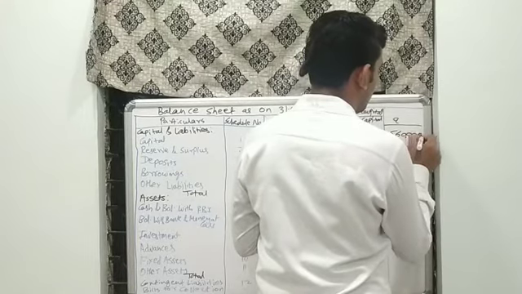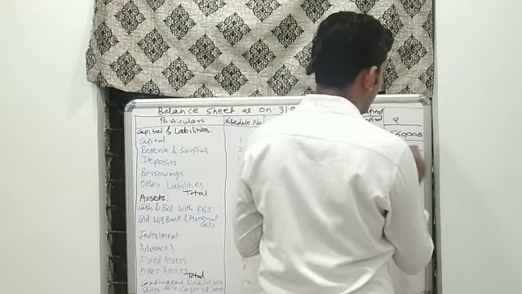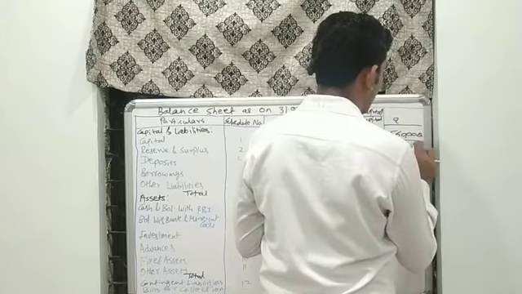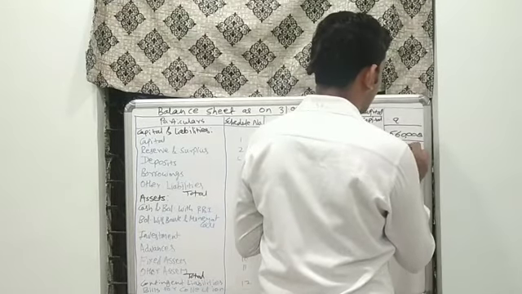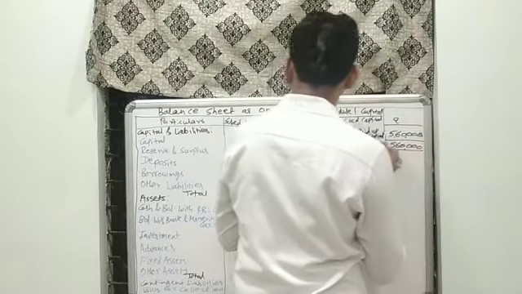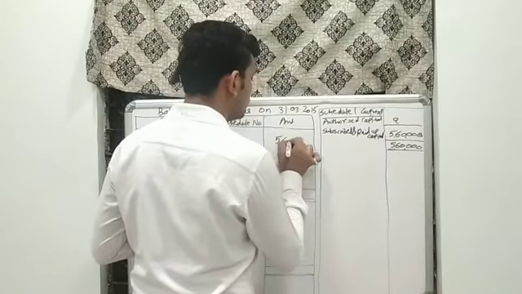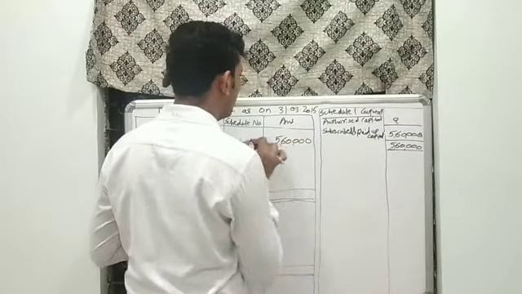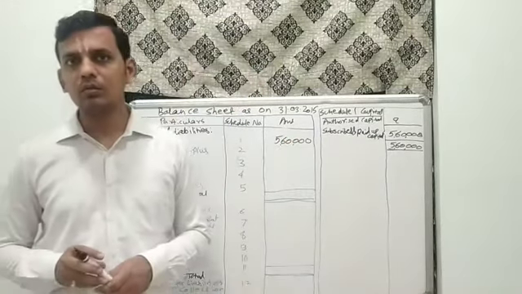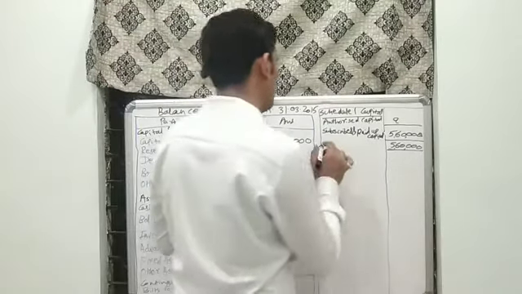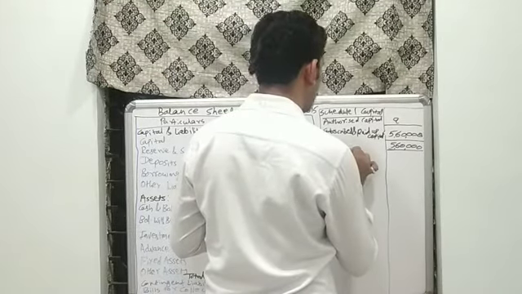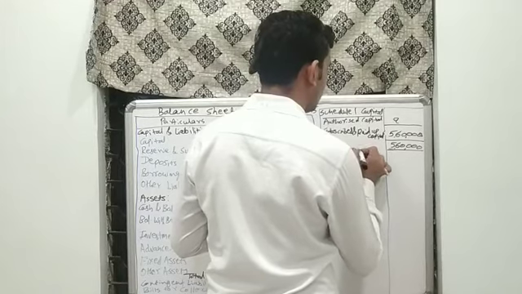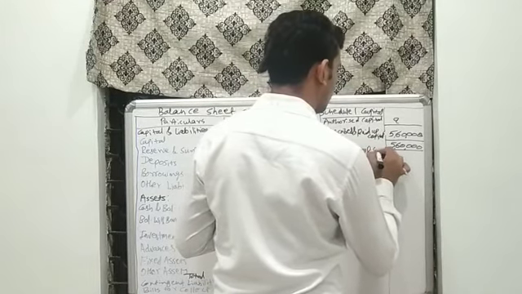Other adjustment regarding calls in arrears has not been provided. Hence we can make the total of 5,60,000 in totality. We can transfer it definitely to our balance sheet for 5,60,000. This is for capital.